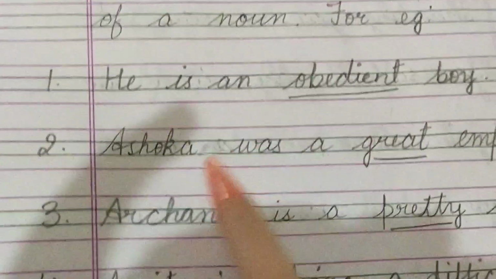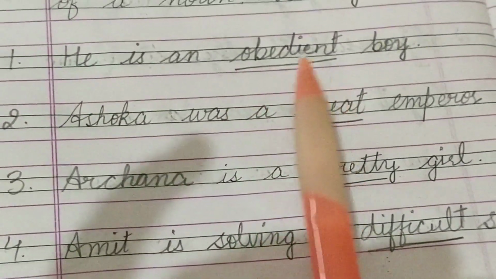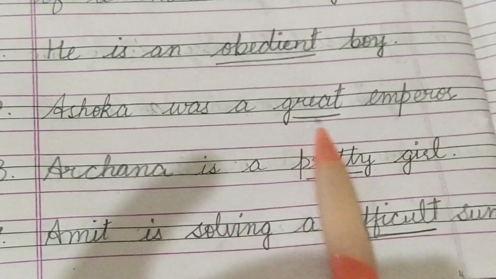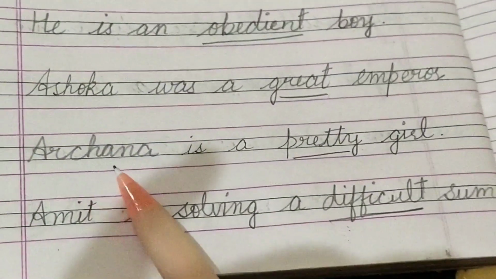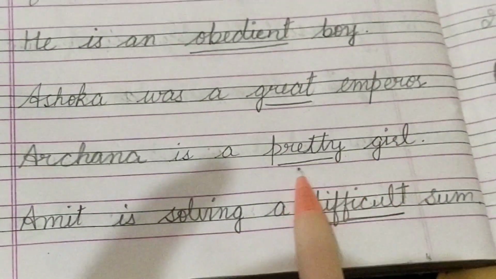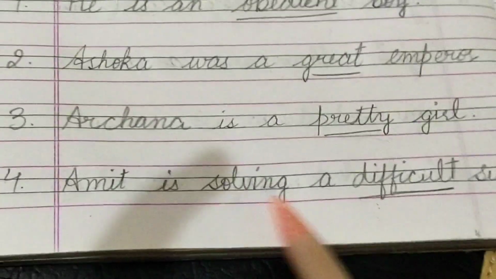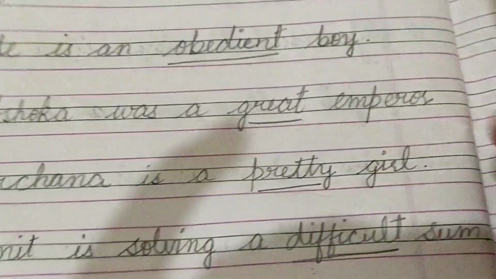For example, he is an obedient boy. Underline the word obedient because it's an adjective. Ashoka was a great emperor. Underline the word great. Again, this is an adjective. Archana is a pretty girl. Underline the word pretty. Amit is solving a difficult sum. Underline the word difficult.